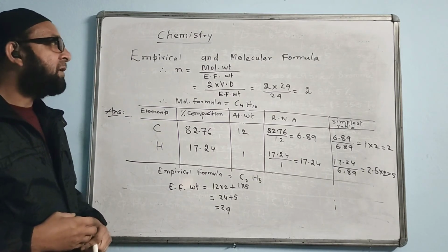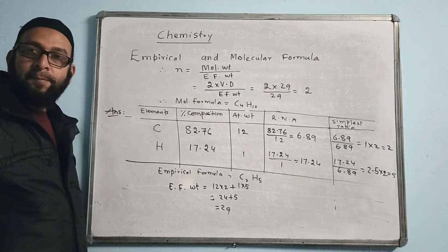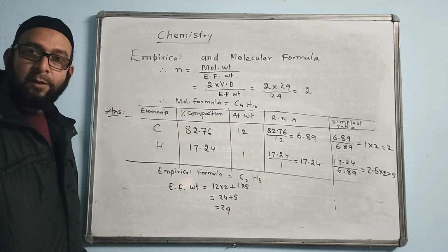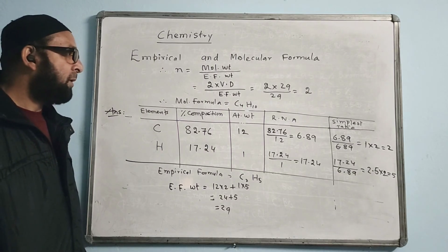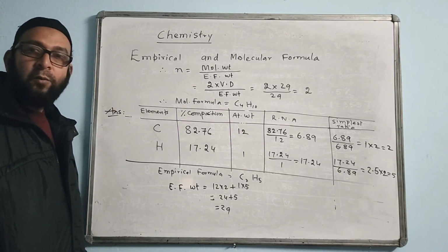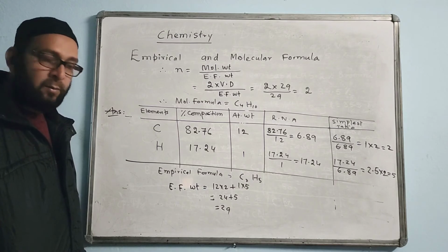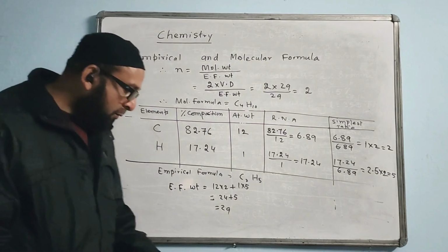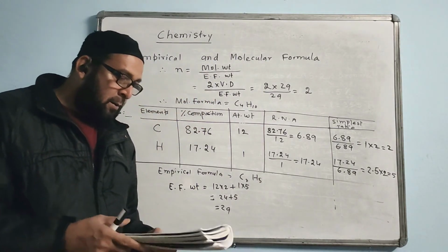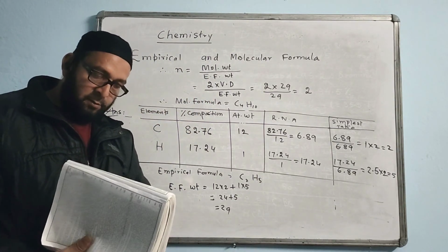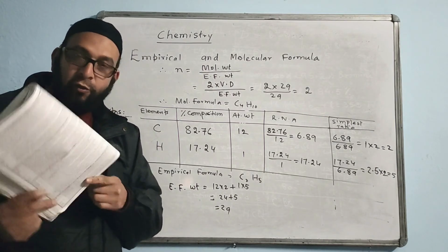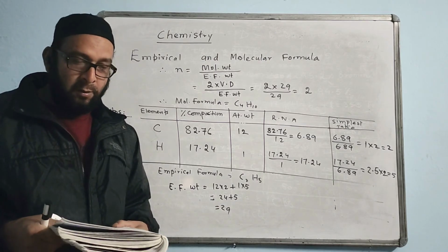Any clarification you want? Clear, no? Okay. I hope you understood how to do this. In your chemistry book, you can see the page 101, where empirical formula and molecular formula are written.